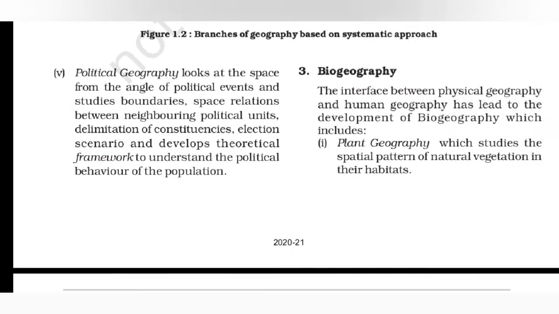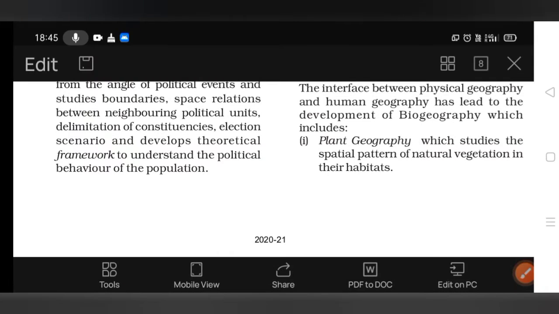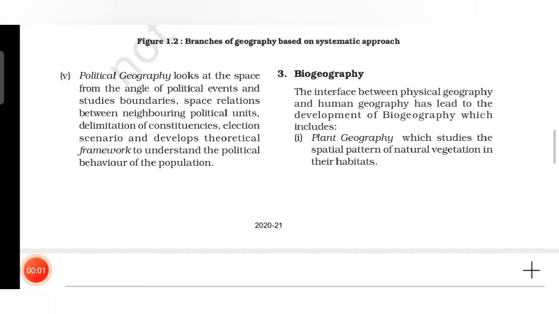Now we look at political geography. Political geography looks at the space from the angle of political events, studies boundaries and space relations. Now we'll move on to biogeography. It is an interface between physical geography and human geography, and this has led to the development of biogeography.